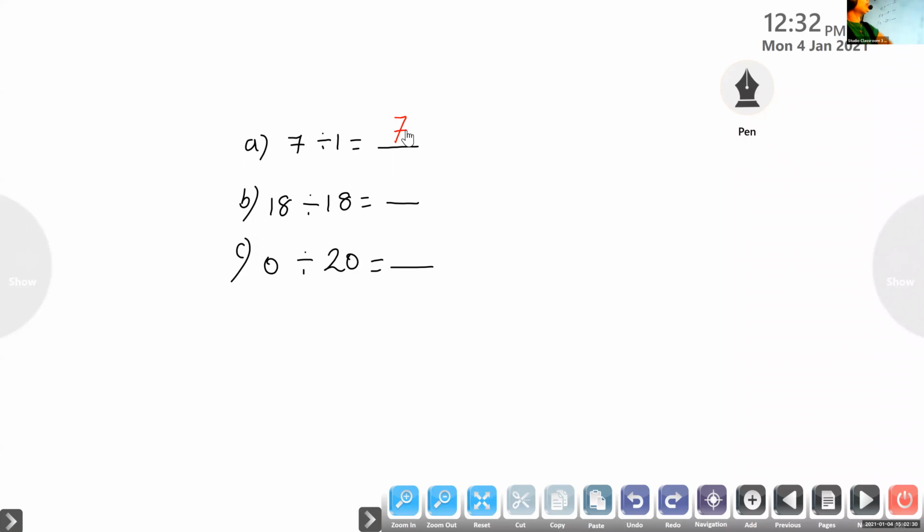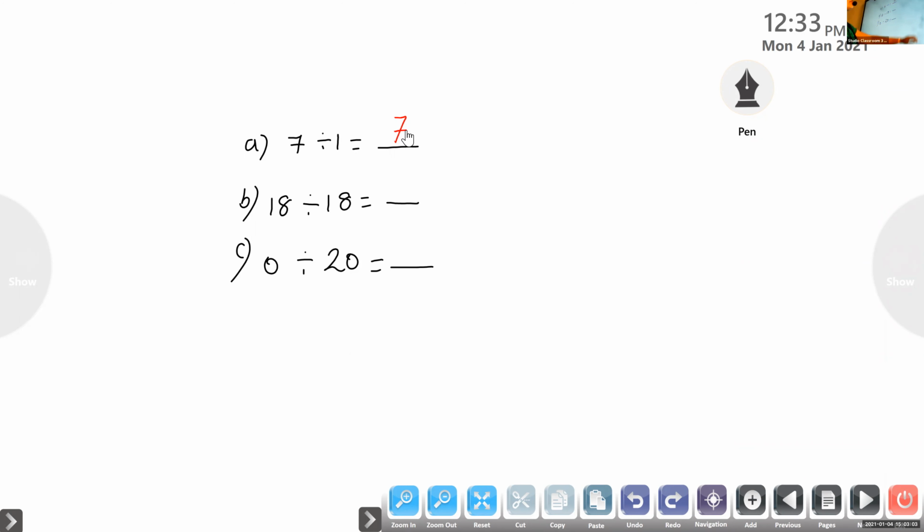Navaneet, please unmute. Yes, 18 divided by 18. If we divide a number by itself, we will get 1 as answer. For example, 15 divided by 15 equal to 1. 30 divided by 30 equal to 1. 100 divided by 100 equal to 1. So 18 divided by 18 equal to?